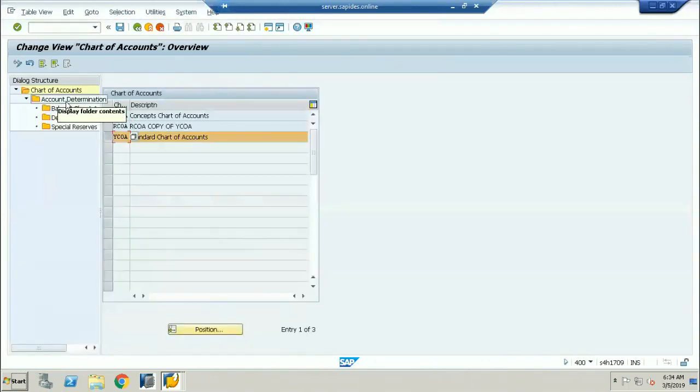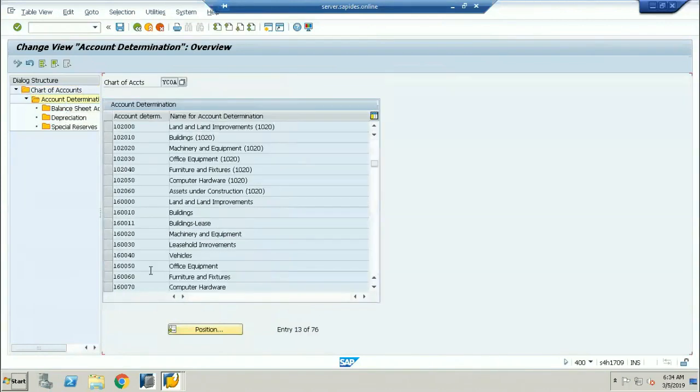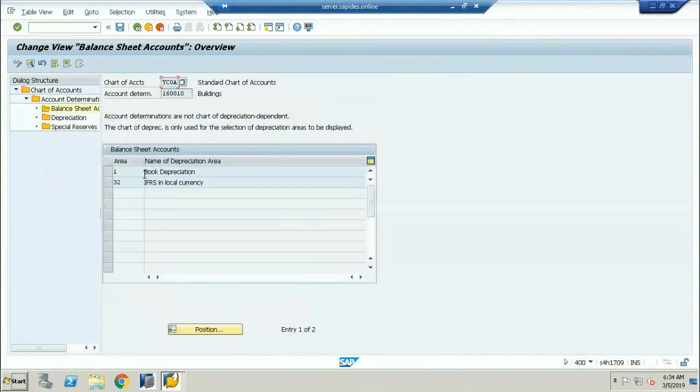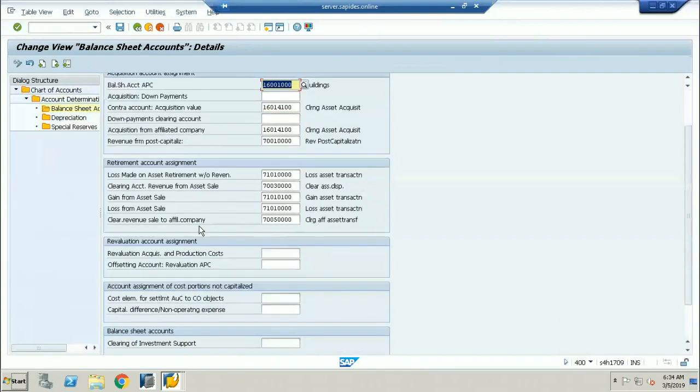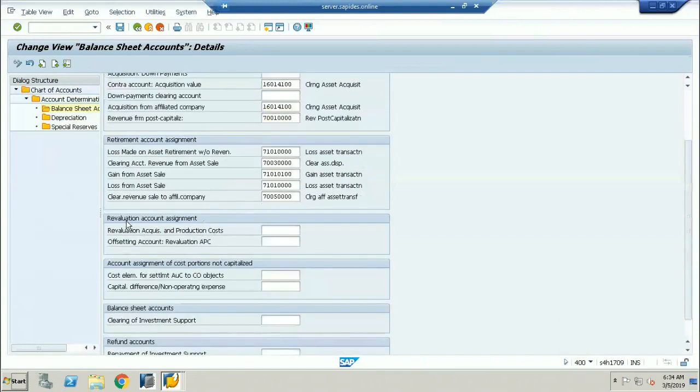If I go into account determination, select my buildings and go into the balance sheet accounts, this is only for IFRS, not for book depreciation. I select it and double click. Here there is the revaluation account assignment in the production cost.